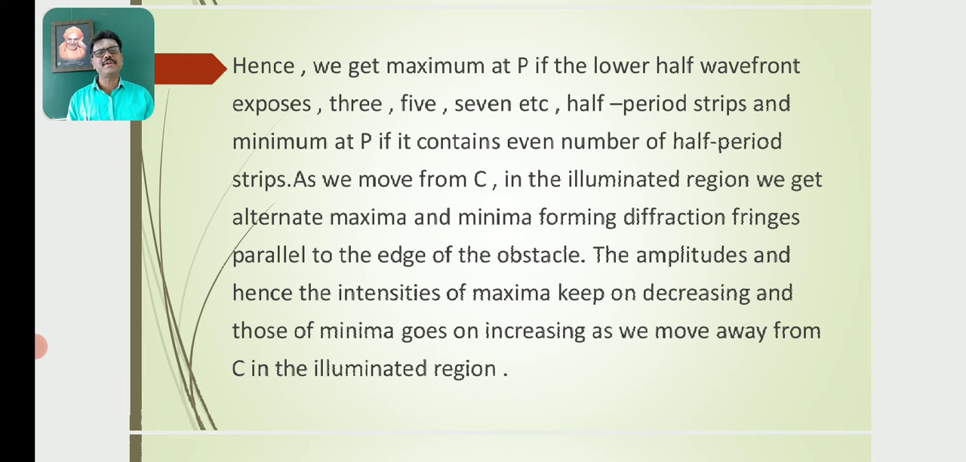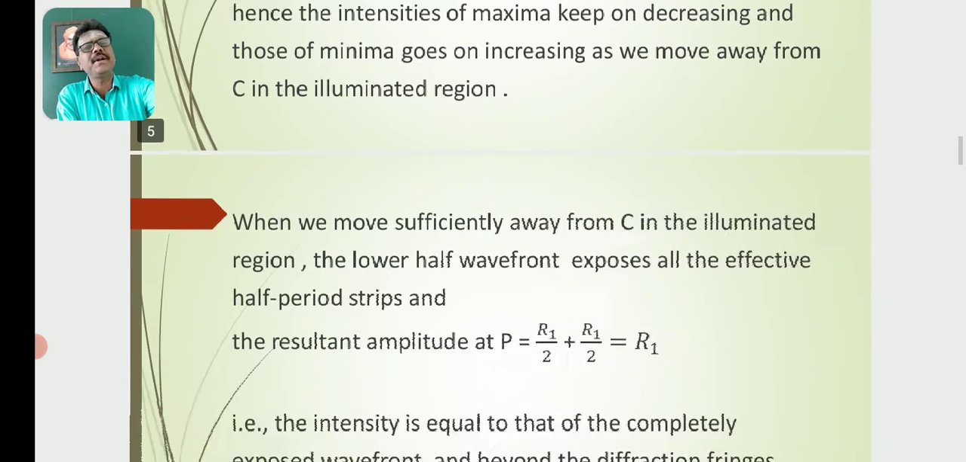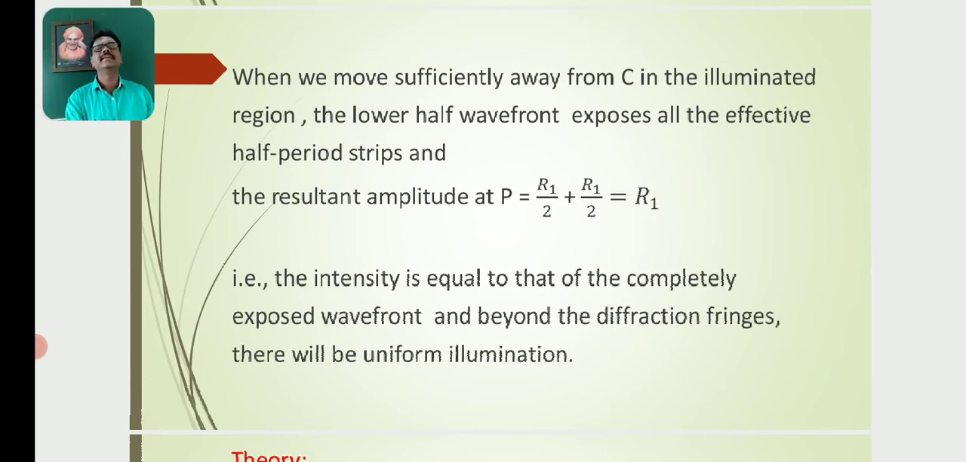What about the fringes obtained in the illuminated region on the screen? They are all of unequal widths, which is the diffraction pattern obtained in the case of a straight edge. When we move sufficiently far away from C in the illuminated region, the lower half wavefront exposes all the effective half-period strips, and the resultant amplitude at P is equal to R1 by 2 plus R1 by 2, which is equal to R1.